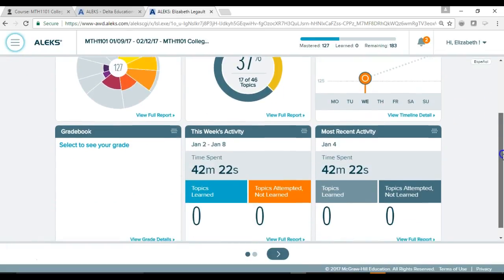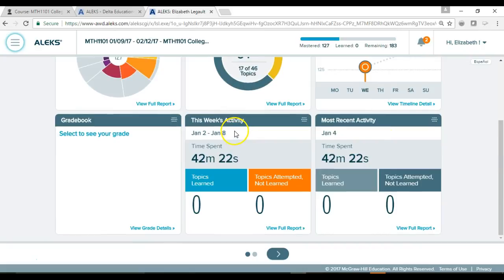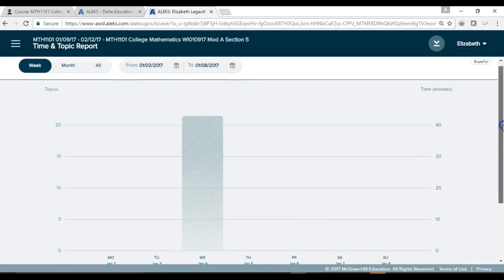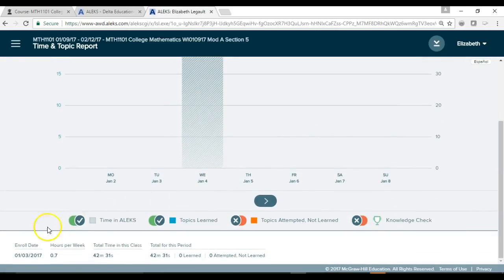And you can scroll down here to this week's activity. You can click on your full report. Scroll all the way to the bottom, and it breaks it down: how much time, how many hours per week you've done, your total time in class, and the total for this period.